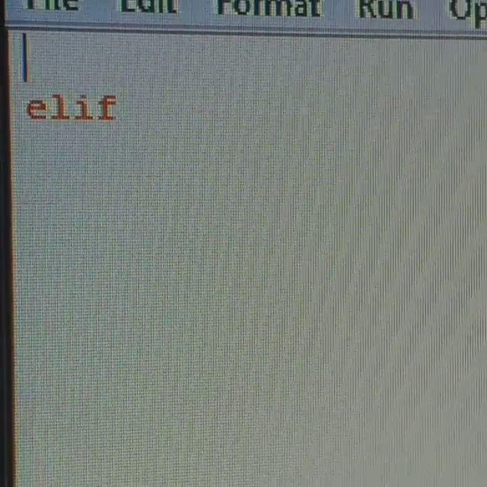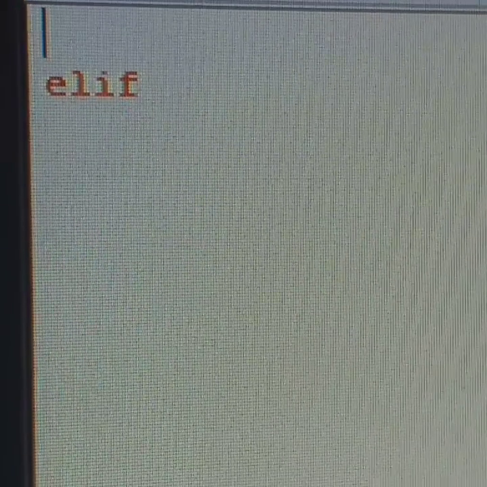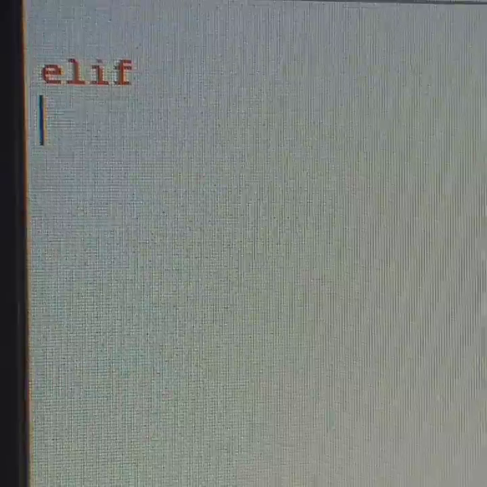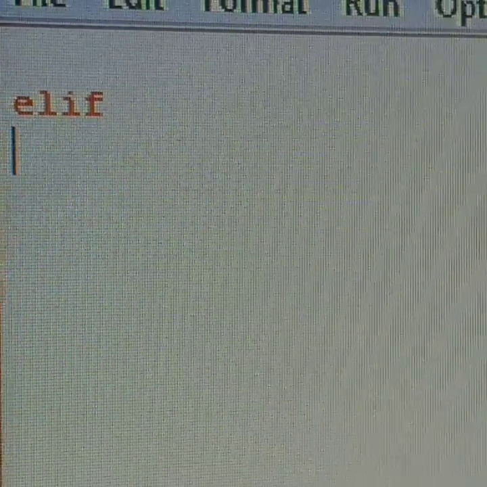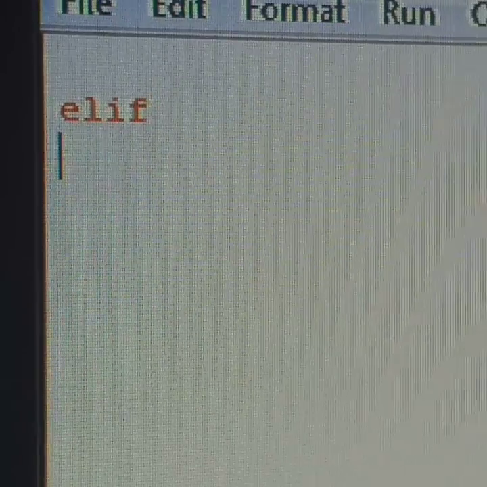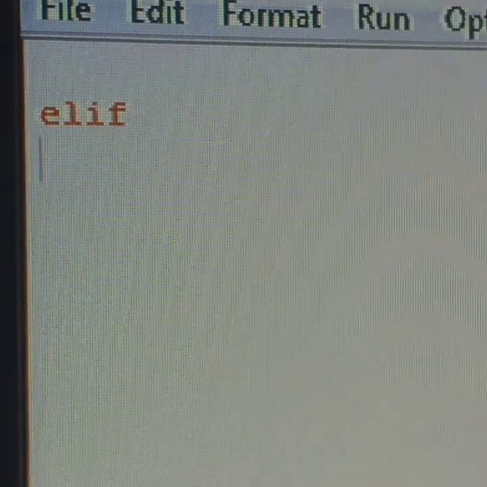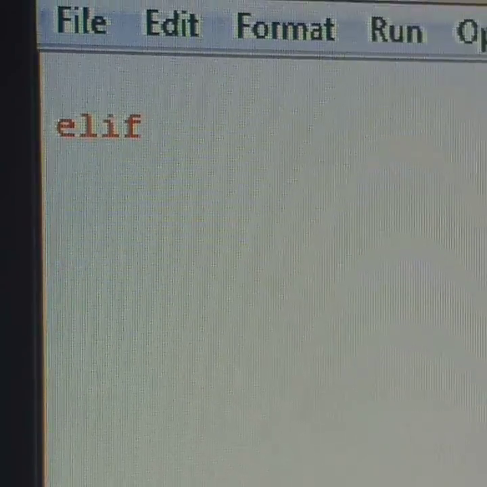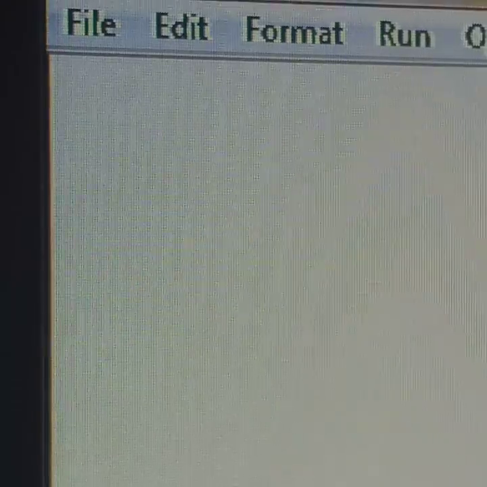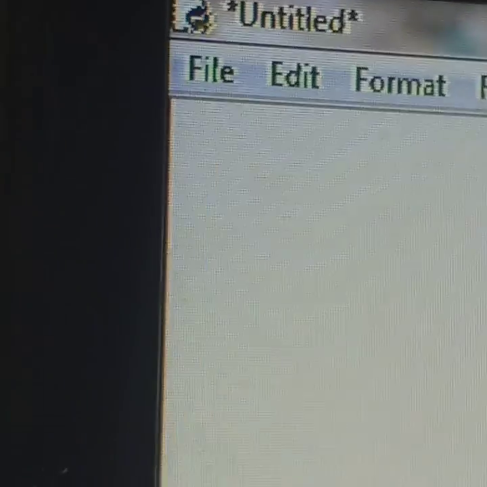If the previous condition is not true and the condition given with elif is true, then the statement written after it will execute. Otherwise, it will check other elifs and continue the process till the right option appears. Now check the example of this.